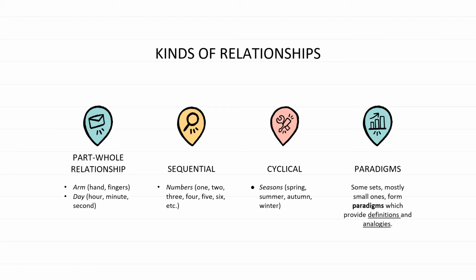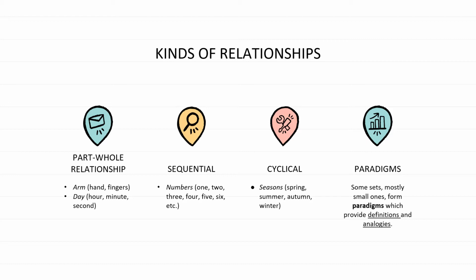The third one is cyclical. So in cyclical, here we have months and also days and seasons. So cyclical is a set of words that go in cycles, such as names of months, days, or seasons, which all of them go in cycles. It repeats and goes over and over again.